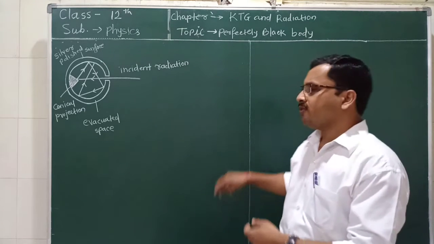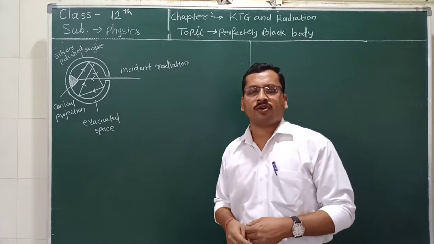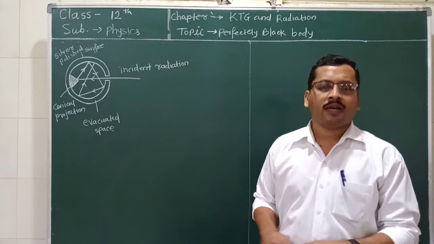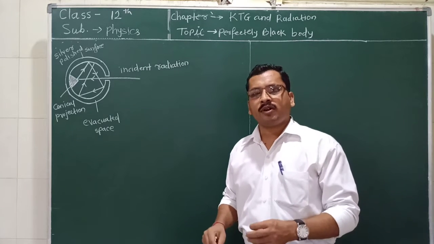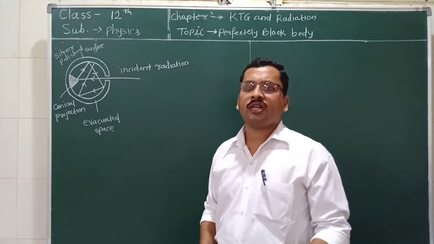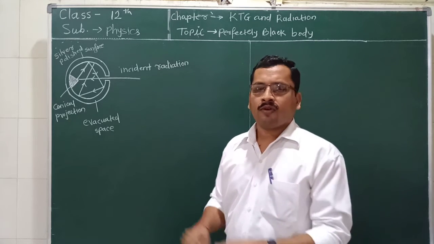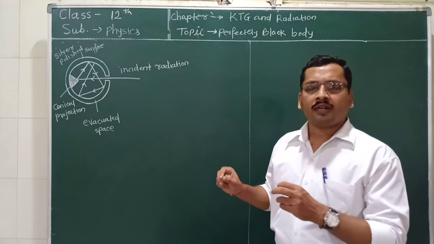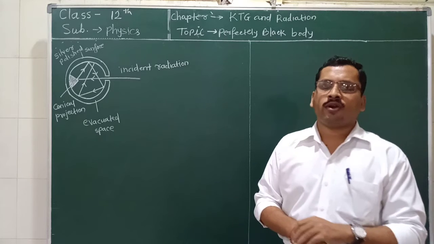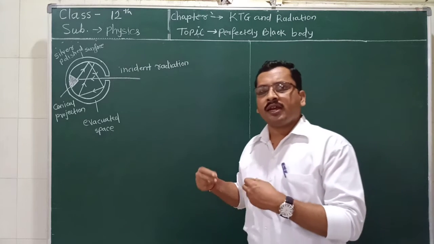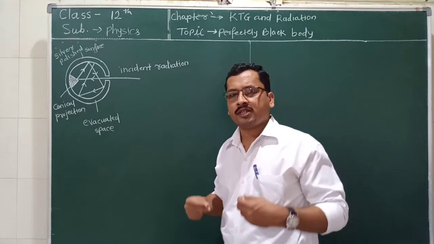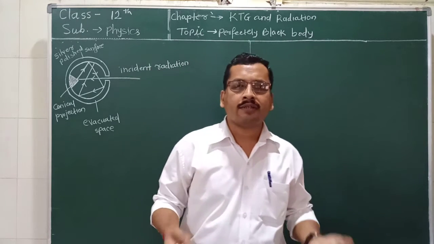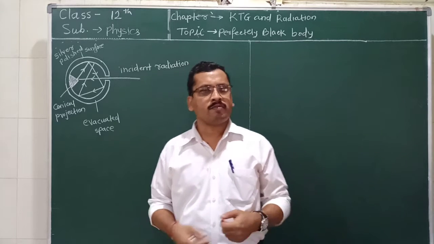Today, we are going to discuss a very important topic which is called the perfectly black body. Now, what is a perfectly black body? A perfectly black body is a body which absorbs all the radiation incident on it. While we are discussing this radiation until now, we have taken into account an ordinary body. Why? Because when heat radiation is incident on such ordinary bodies, some part gets reflected, some part gets absorbed and some part of it gets transmitted.